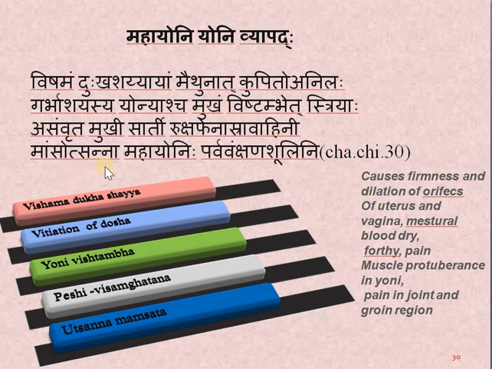Also here we see Mansa Utsanaha Mahayoni, that is mainly seen in the 3rd degree uterus prolapse. Mansa Utsanaha Mahayoni means in Mahayoni we see the muscle protuberance coming out of the yoni, that is the vagina. So this shloka clearly helps us to correlate it with 3rd degree uterus prolapse.